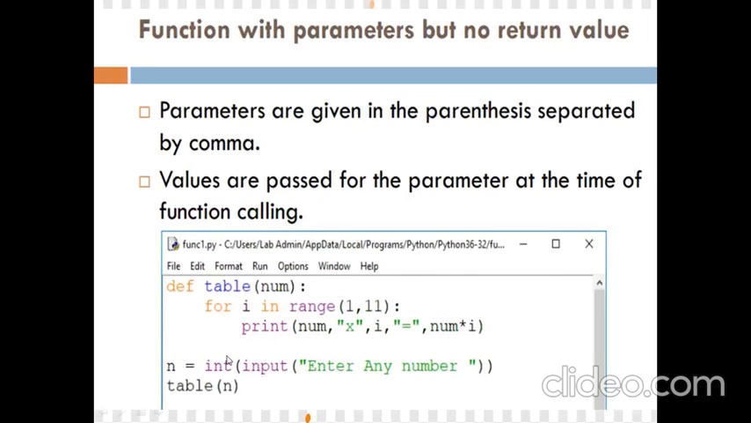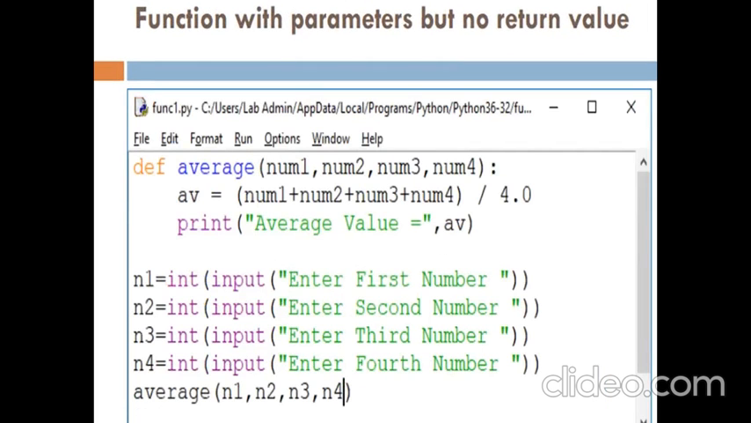Next thing is the second example. You can see function with parameters but no return value. The name of the function here is average. Four different parameters are there: num1, num2, num3, num4, and the parameters, which are variables, are separated by commas. Now here we are calculating the average. For that we have to use input first, input second number, input third number, input fourth number, and after that the average function is called with n1, n2, n3 and n4. When it is called, it will print the average value of all four numbers.